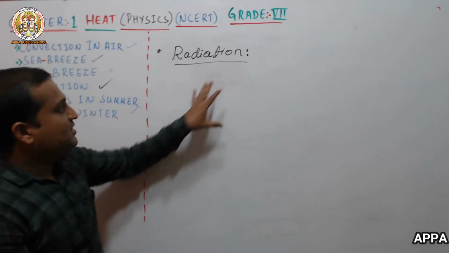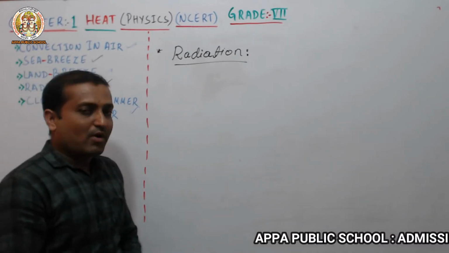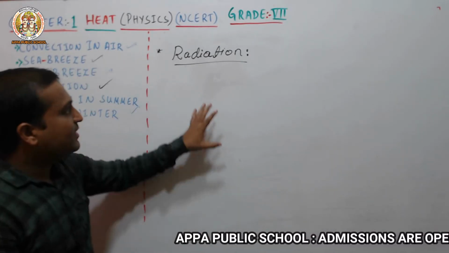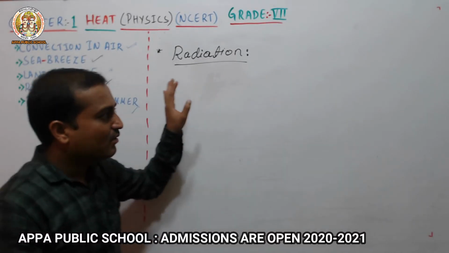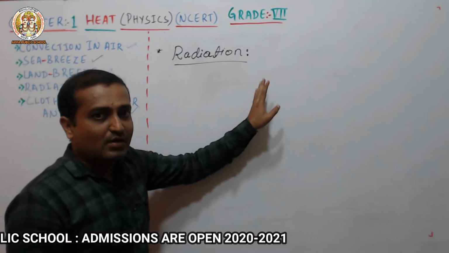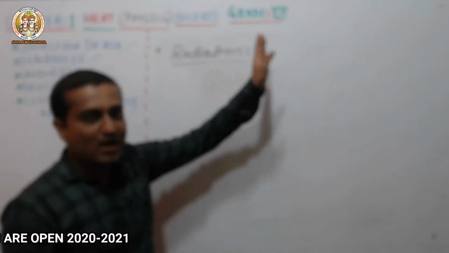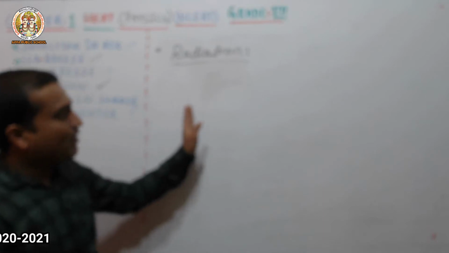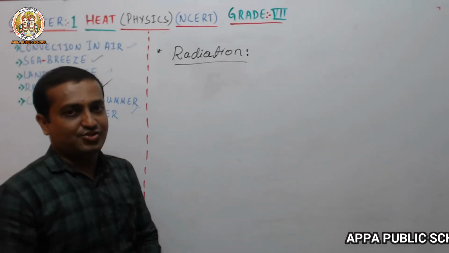But in radiation, heat is transferred from one place to another without the help of any medium, and we call this radiation.